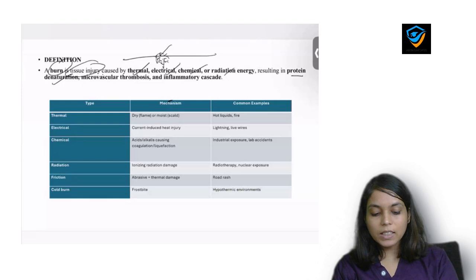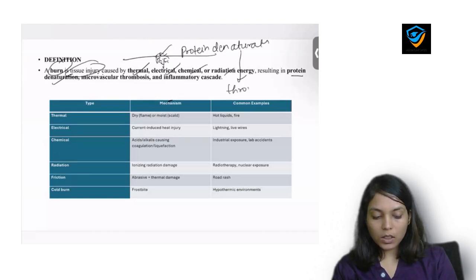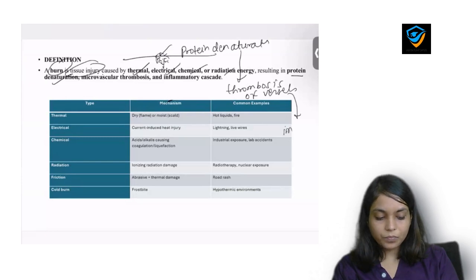But yes, there is injury to the tissue and it will cause protein denaturation in the cell, and this protein denaturation will cause thrombosis of vessels, and eventually there is an inflammatory cascade.